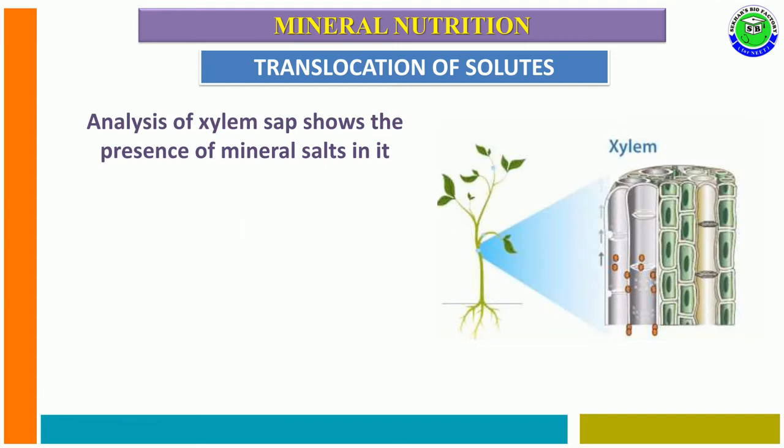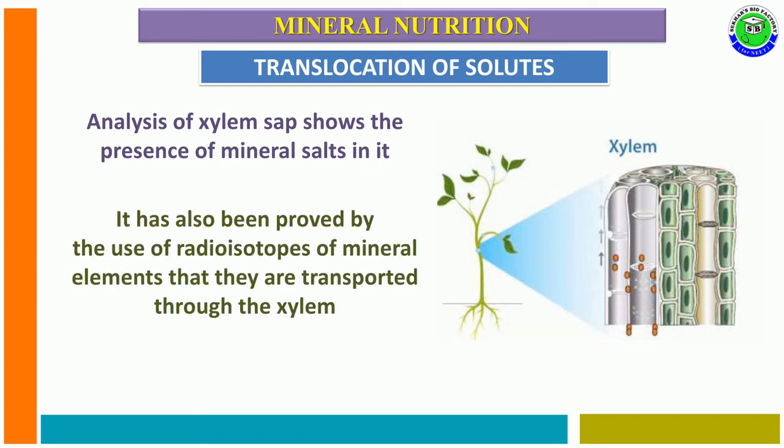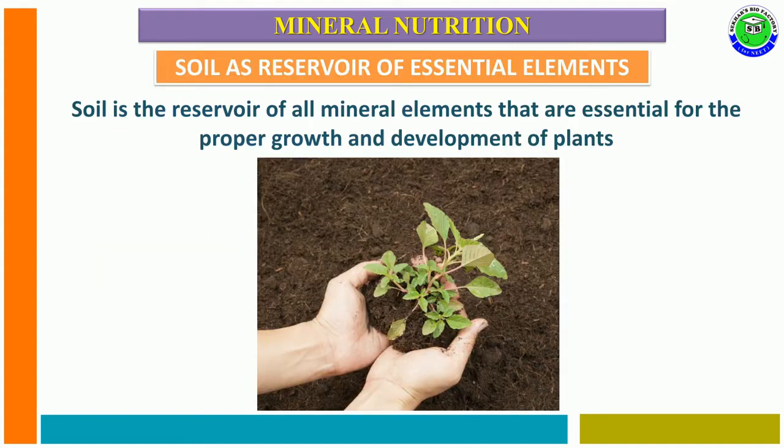From the analysis of xylem sap, it consists of water along with various mineral salts in its composition. Along with that, radioisotope studies of mineral nutrients revealed that xylem is the only tissue for the translocation of mineral nutrients along with water.